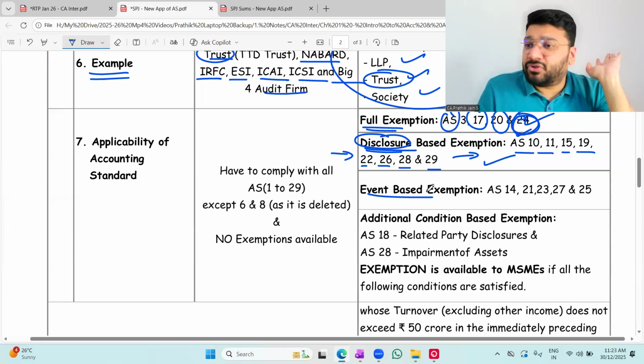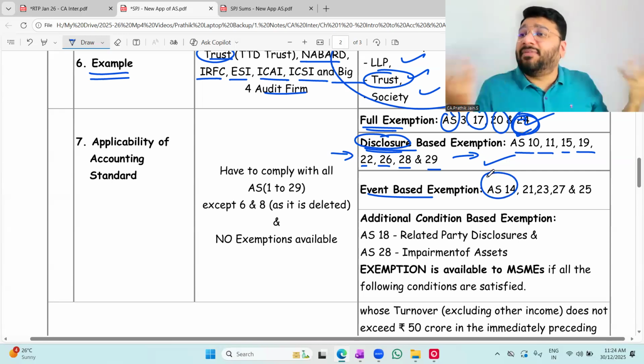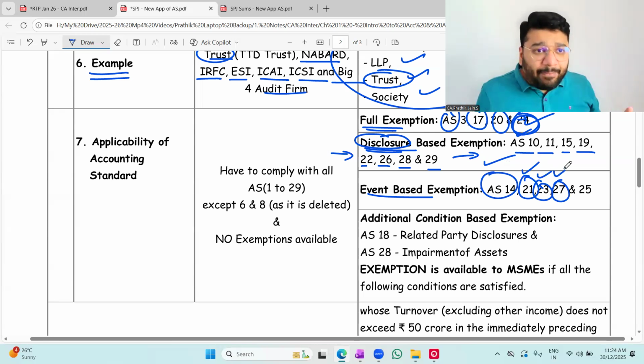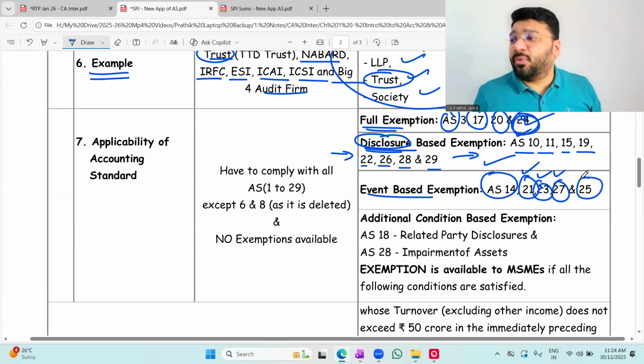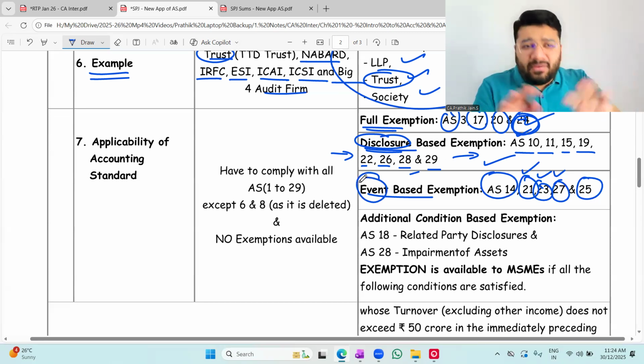Then comes event-based exemption. If the event happens, you follow; if the event doesn't happen, don't follow. AS 14: if amalgamation happens between FFL and KVA, then follow, otherwise not required. AS 21, 23, 27 talk about consolidation. 21 talks about consolidation of subsidiary, associate and joint venture. If it is happening, then do consolidation, otherwise don't. Then comes AS 25, interim financial reporting. If it is applicable, prepare it, or else not required. So these are called event-based exemptions. If the event happens, follow; if not, don't.